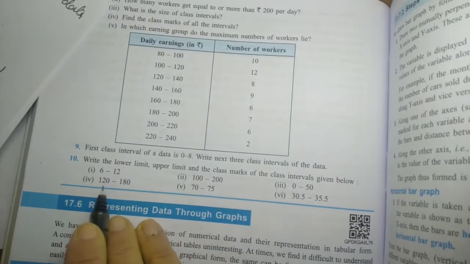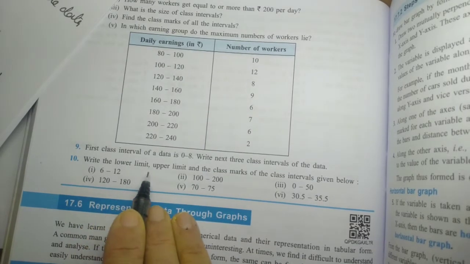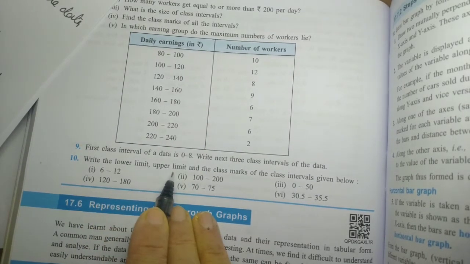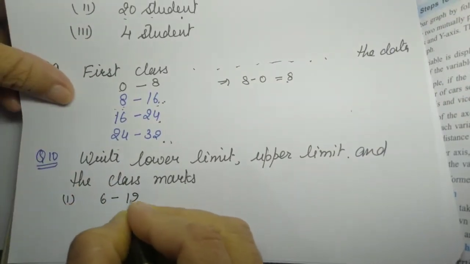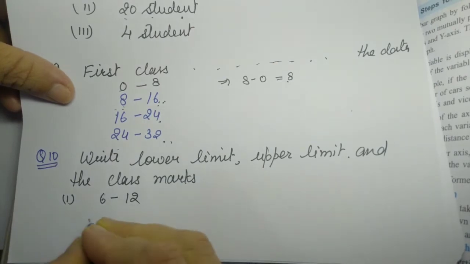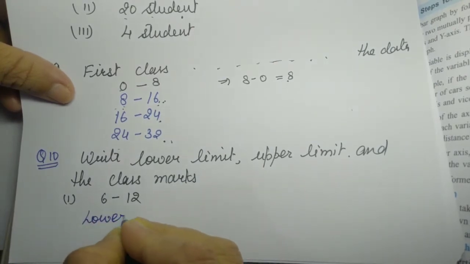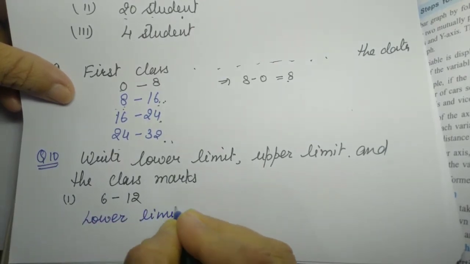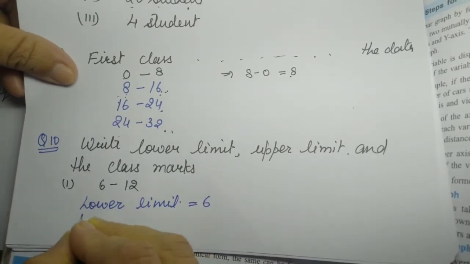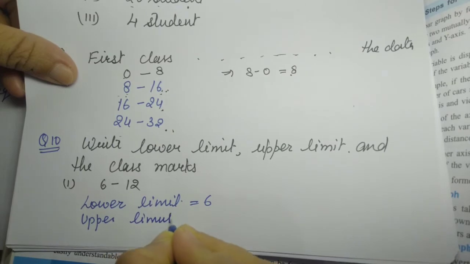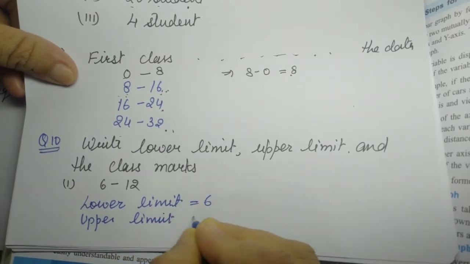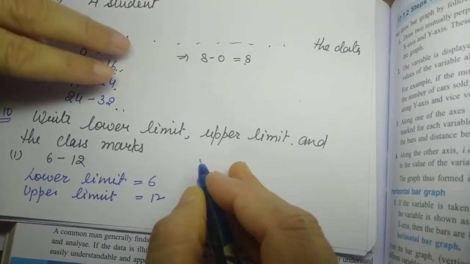Okay, now the last question of this exercise: write the upper limit, lower limit and the class marks. The first they have given is 6 to 12. So students, here the lower limit is 6, the upper limit is 12, and we have to find the class marks.